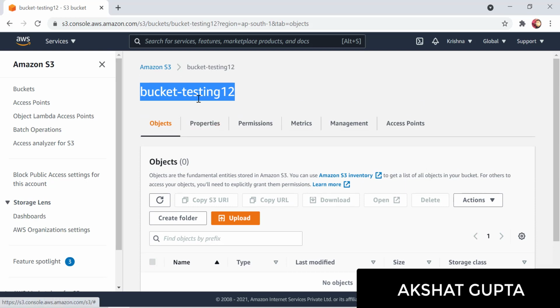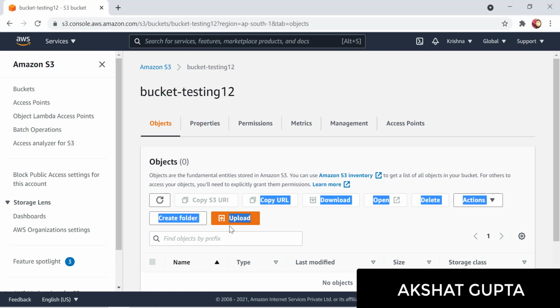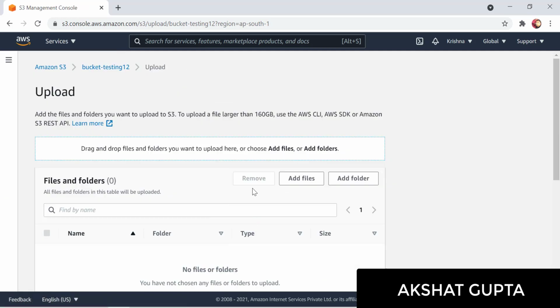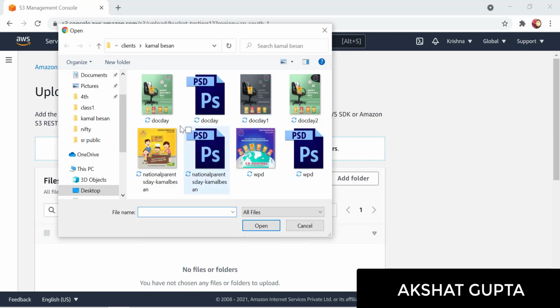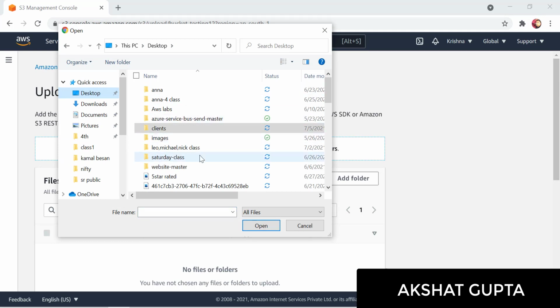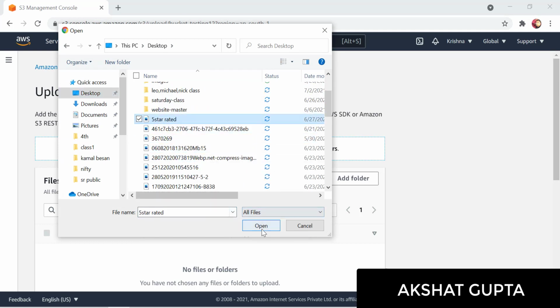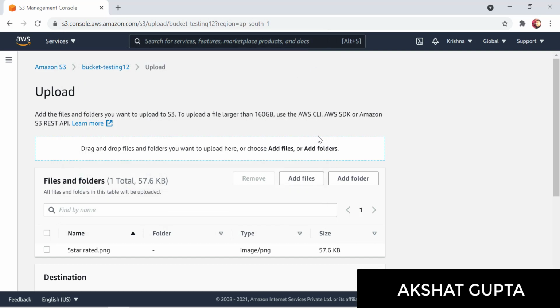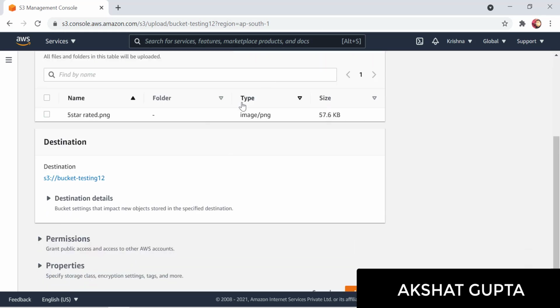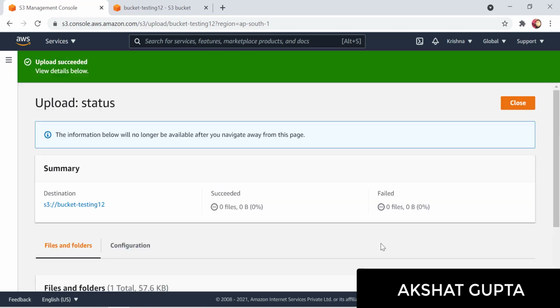Now, how can we upload a particular object into this bucket? Guys, can you see this upload button here? You need to select this upload button and click on add files. Now let's say we want to select a particular file, this 5-star rated one. This is an image file in PNG format. The destination would be our S3 bucket. Let's go and upload it.